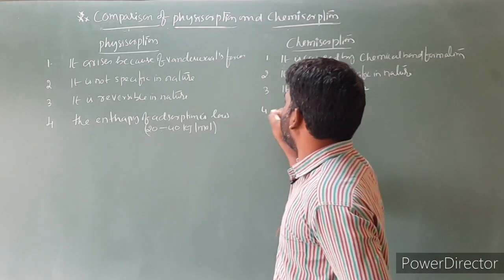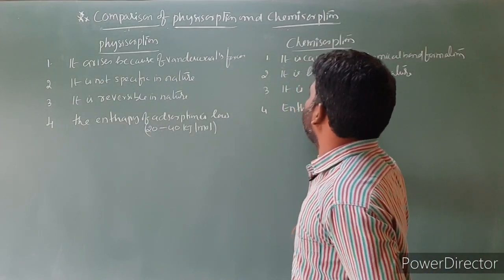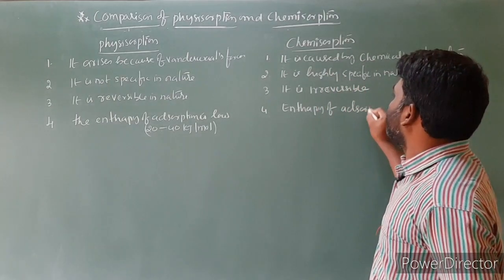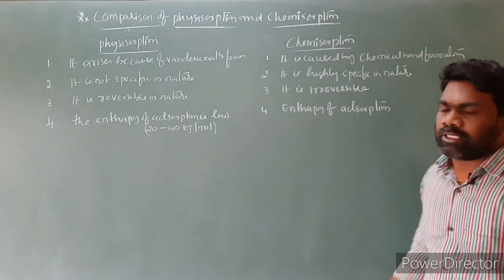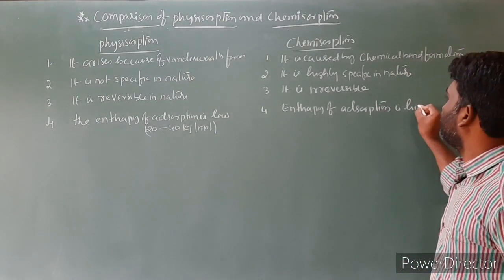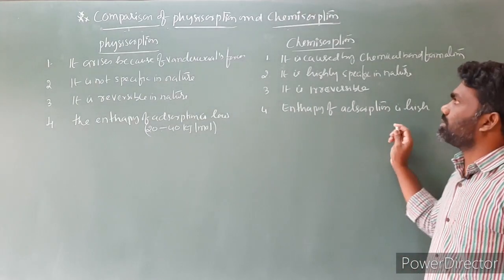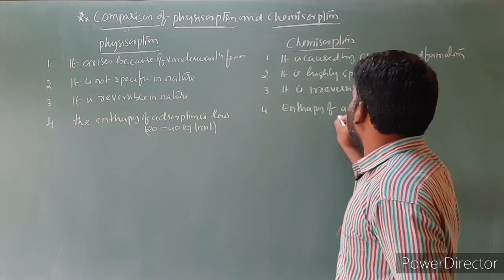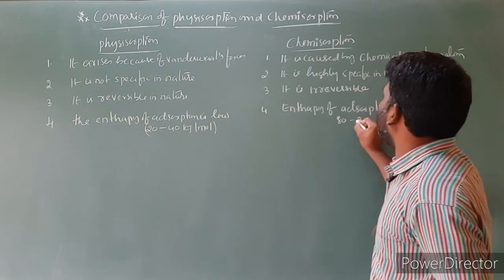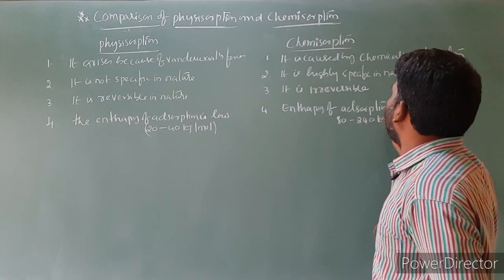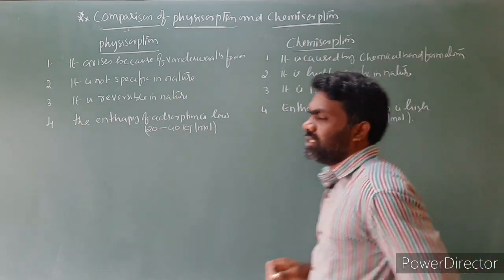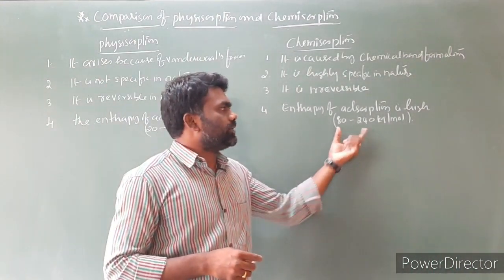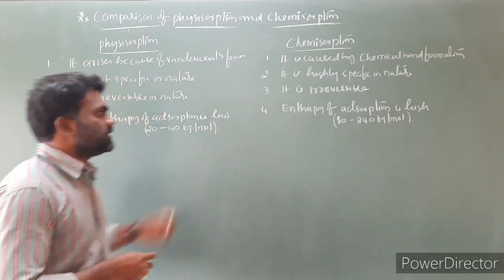But in the case of chemisorption, the enthalpy of adsorption is high. It is around, we can take, 80 to 240 kilojoule per mole. Here it is 20 to 40, and here it is 80 to 240 kilojoule per mole. So this is one comparison.